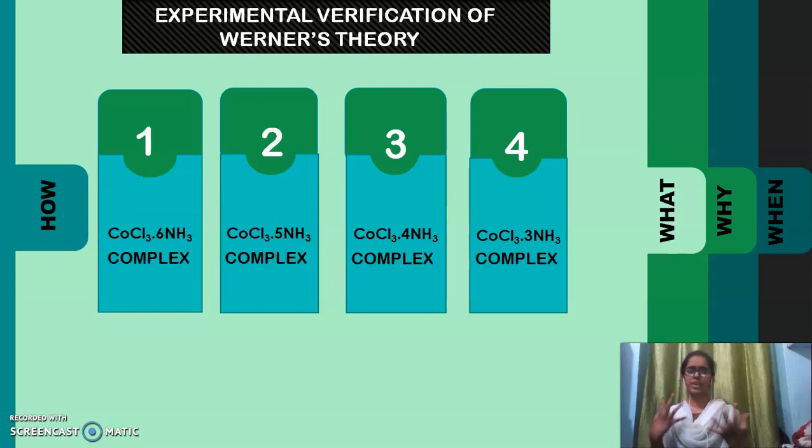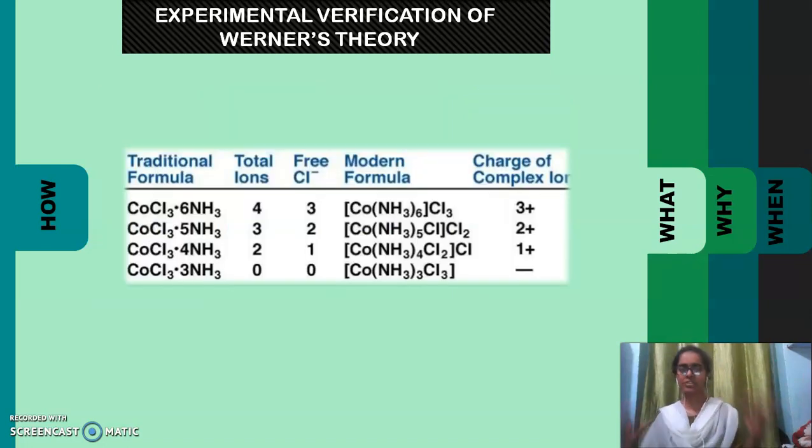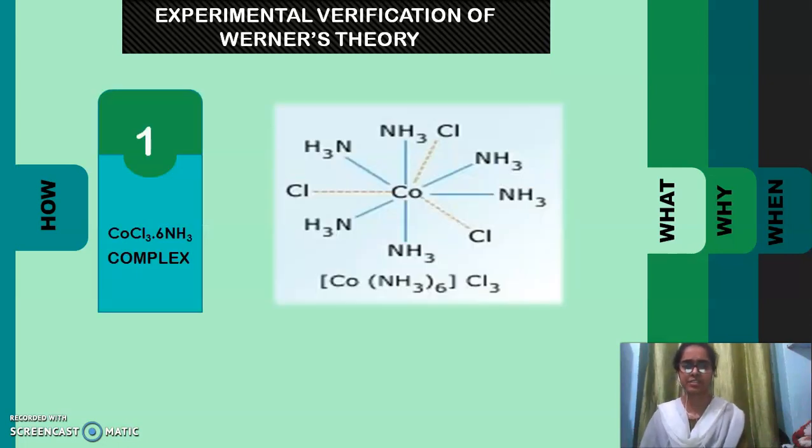Now, like we do experiments in our laboratory, Werner also did experiments to explain his theory. A theory needs an explanation. To explain this theory, he took cobaltamine complexes and reacted them with silver nitrate solution. After reacting, a precipitate was formed, and after the reaction, he gave us the structures of the compounds on the basis of primary valency and secondary valencies, my dear friends.